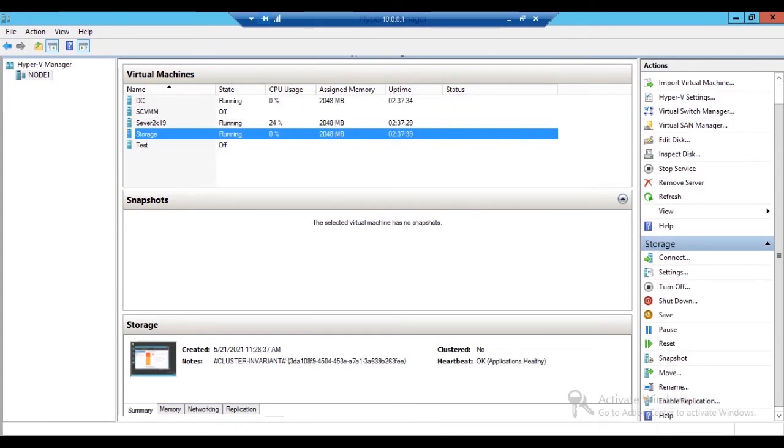We have systems like DC, the domain controller, and it is all in the domain environment. System Center Virtual Machine Manager is there, server 2019 is running there, and storage is running there. This is the concept which is used for the cloud structure. This is the basic fundamental structure where we need virtualization, we need high availability, and we need to connect each other in the physical node as well as the virtual node.